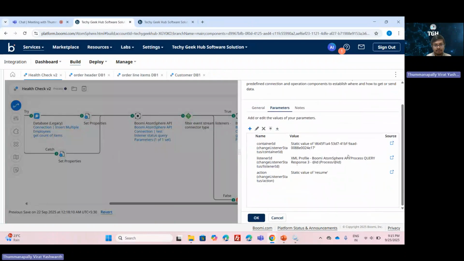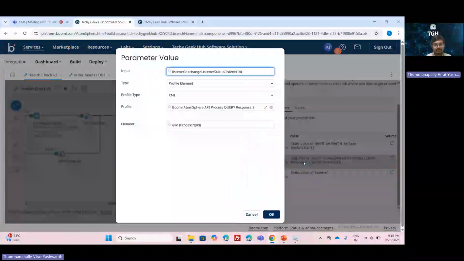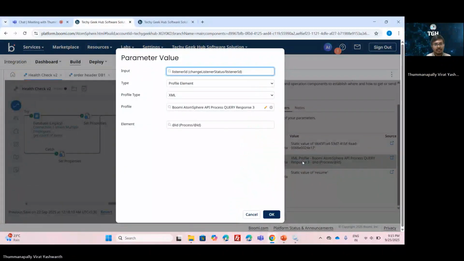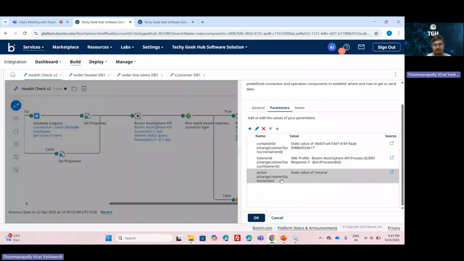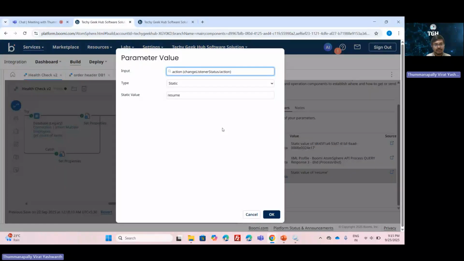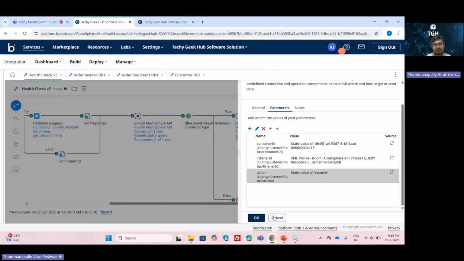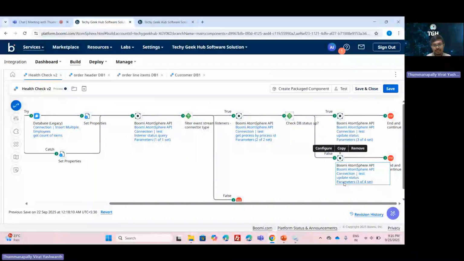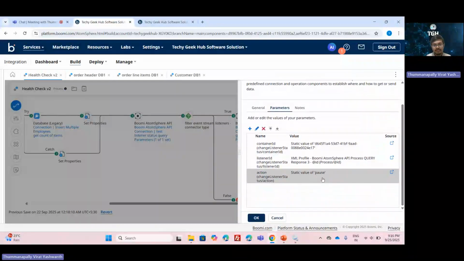The parameters that we need to pass are the container ID, also known as the runtime ID, and the listener ID or process ID or component ID, which we are getting as a response from the listener status object or process object, and we need to pass the value resume to the action. So this specifies to resume the listeners, and in case the database is down, we need to pause the listeners. For that, we are providing the pause value to the action.